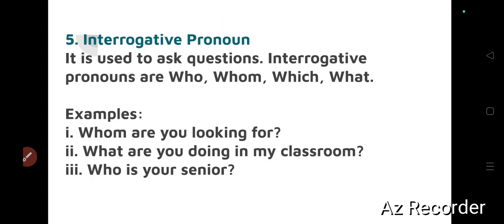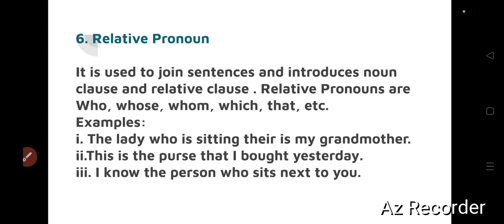Now, interrogative pronoun. Why interrogative? You all know, right? It is used to ask questions, right? Question words like who, whom, which, what. Now, see the examples. Whom are you looking for? What are you doing in my class? Who is your senior?